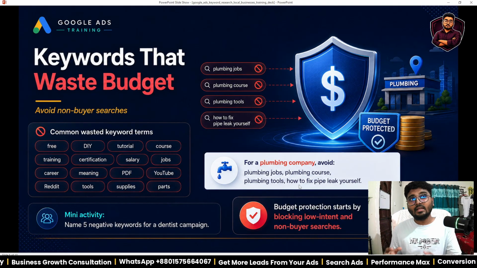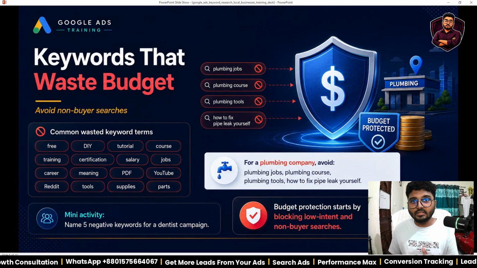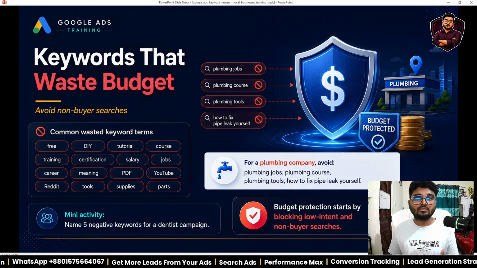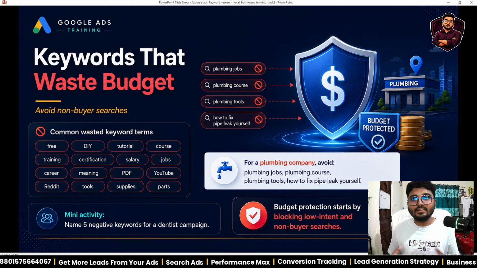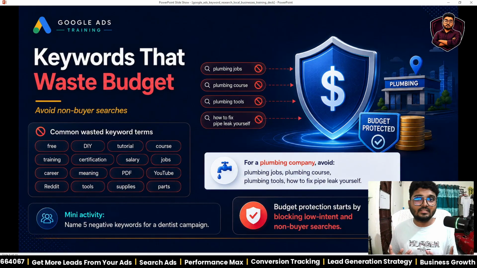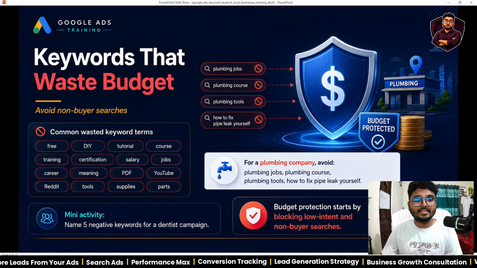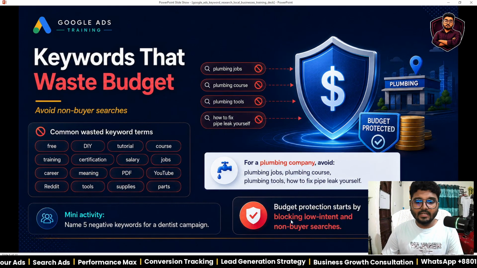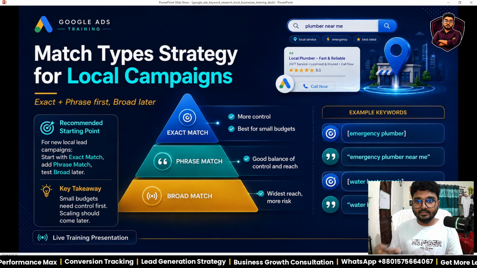That means if we are providing services, we always need to avoid keywords where people want to learn about our services. We need calls. We don't give any knowledge to our customers. We just need work. We just need convertible leads. So budget protection starts by blocking low intent and non-buyer searches.